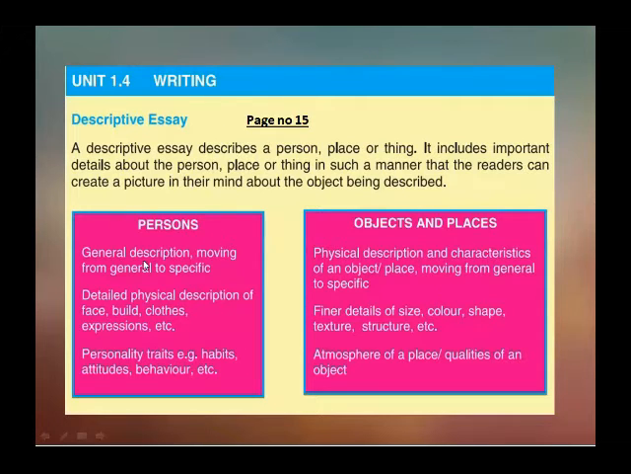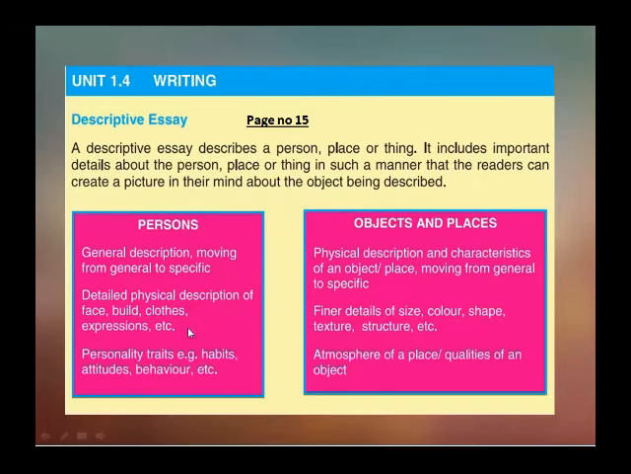So, very first, here are the two columns. The first column is about persons, and the second is about objects and places. Here, very first, we are going to discuss the persons column. First is a general description, moving from general to specific. Second is a detailed physical description of face, build, clothes, expressions, etc. Third is personality traits, for example, habits, attitudes, behavior, etc.